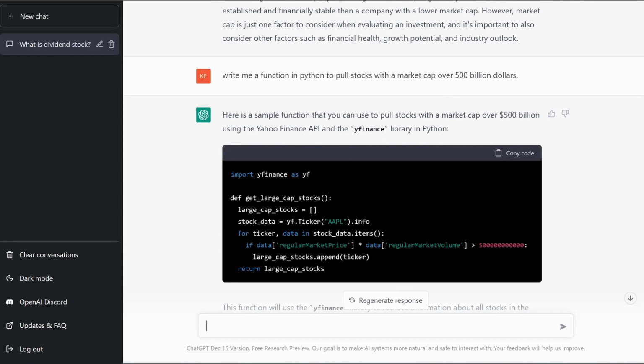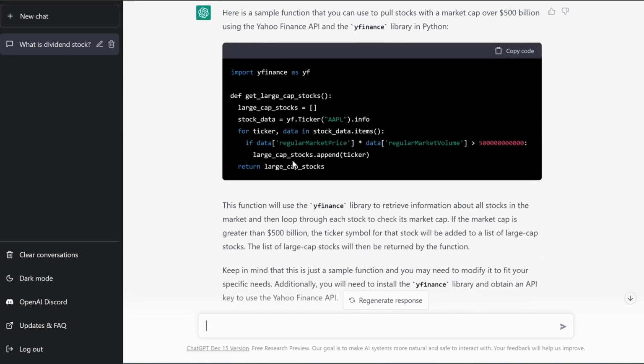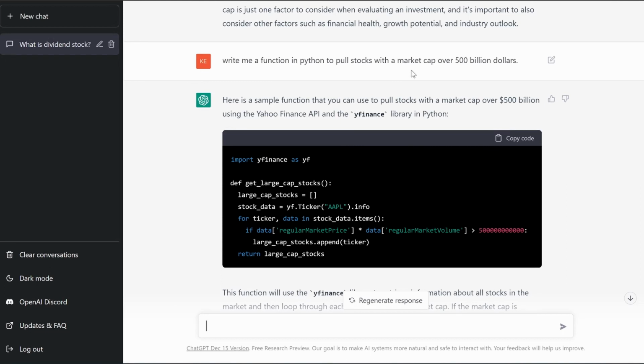I have coding friends that have been in computer science for 5 or 6 years now, and they know what they're doing. They're asking it much more complex functions, much more complex questions, and they're blown away with the answers. So if you're someone that's into coding or just trying to learn coding, this could also be a great tool for you. Or if you're someone that wants to use coding software for trading or investing, but you have no clue how, this could be a great first step.